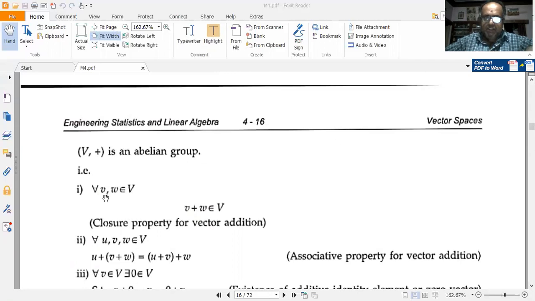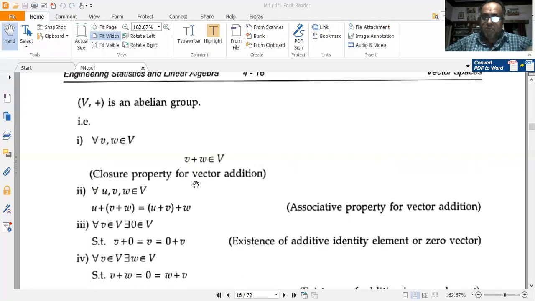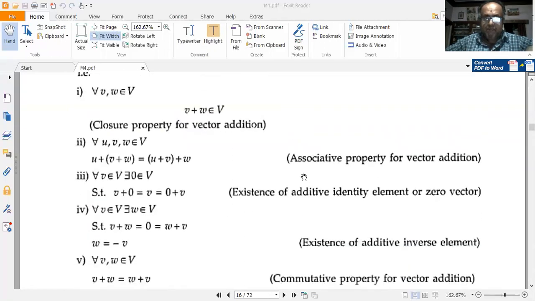That is, for v, w belonging to V, v plus w should belong to V. So the closure property for vector addition should be satisfied. And for u, v, w, all of them belonging to V, I should have (u plus v) plus w is equal to u plus (v plus w), where (u plus v) means u plus v under brackets. So the associative property for vector addition is satisfied.